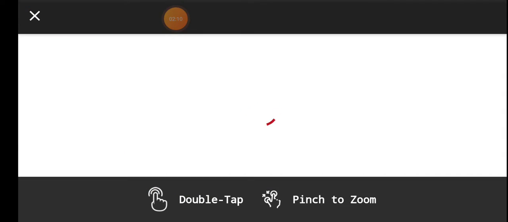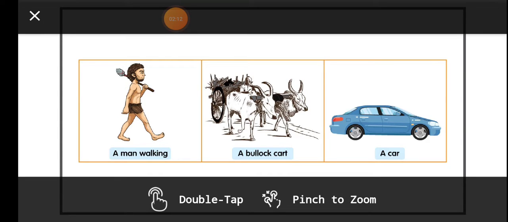Now you can see in this picture, in earlier times man used to move from place to place by walk. And then slowly he tamed animals and he started moving by using bullock carts.